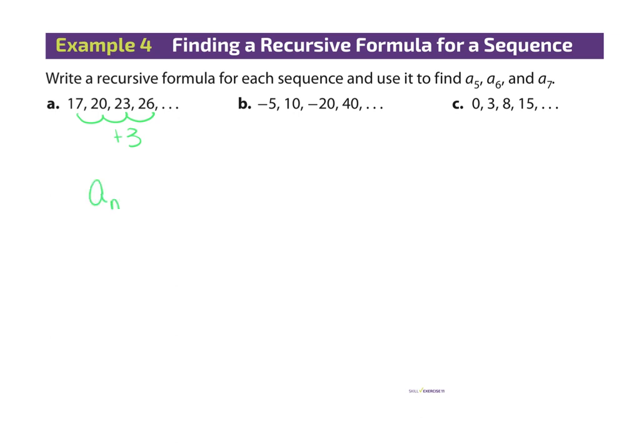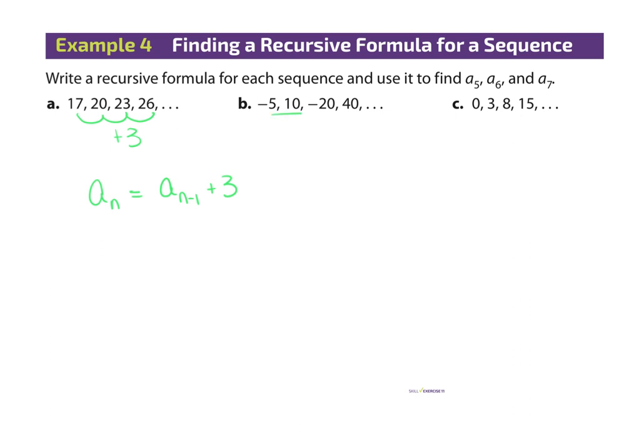So if I want them to find the nth term, I am now going to use the subscript, the 1 in front of it. What would my subscript be here then? How would I say the 1 in front of it? If I'm looking for n, I take n minus 1, the term in front of the one you're looking for, and how do you get to the next term based on what they gave me? I'm going to add 3. So I'm going to say the term in front of it plus 3. All right? Same sequence as before. They gave me the exact same ones, actually.